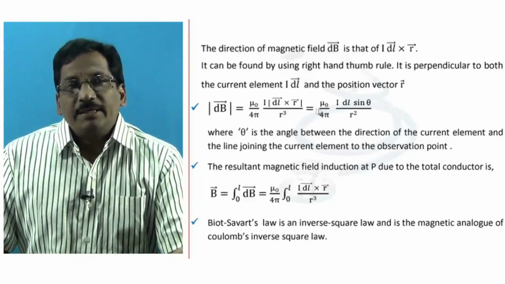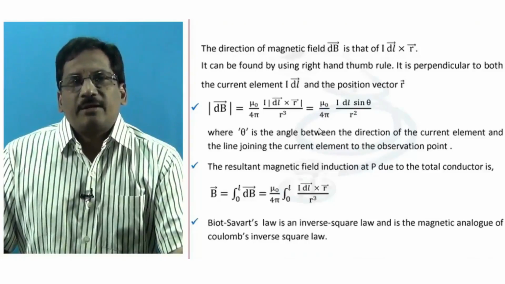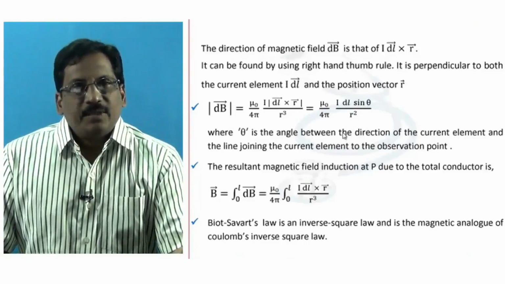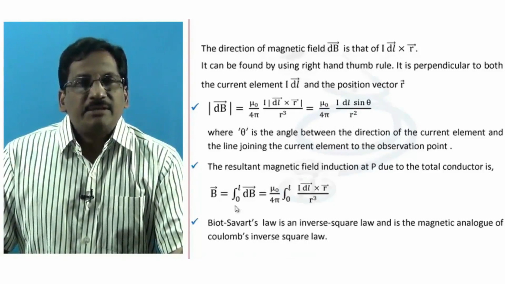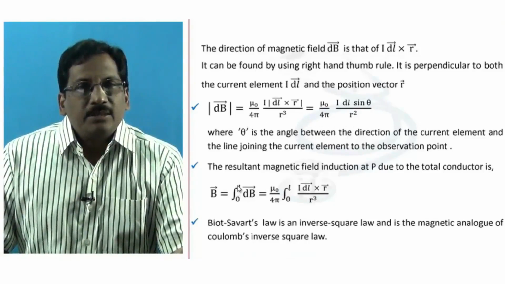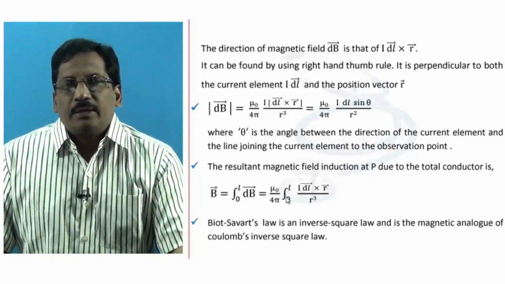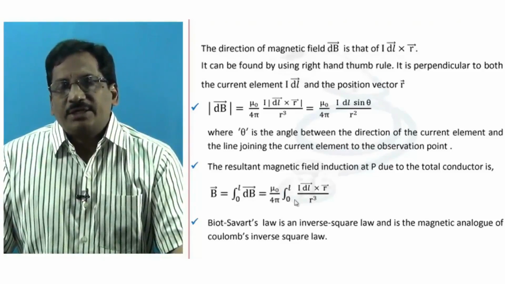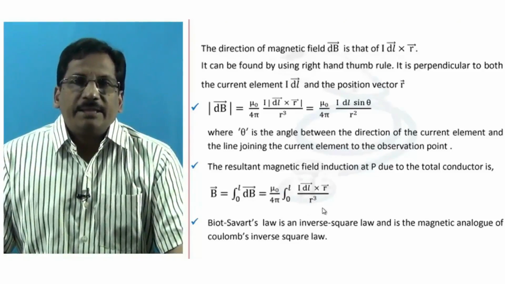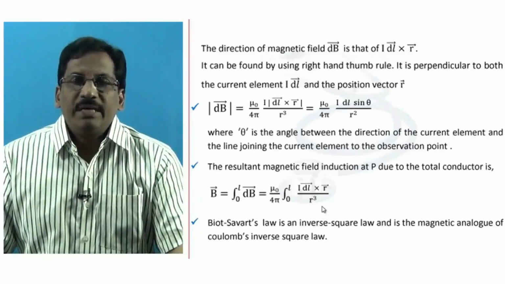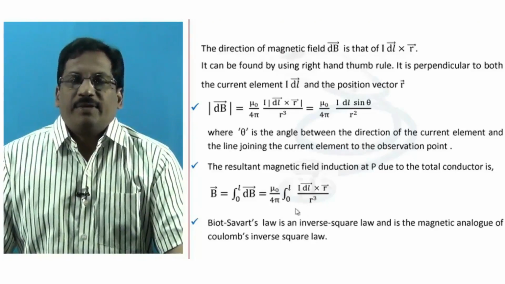And if we were to apply the limits, the limits of the conductor are going to be 0 to 2 pi r. Here in the general case, the limits are 0 to L. So we can easily apply this rule for finding the magnetic field induction at the center of a current carrying circular loop, by limits 0 to 2 pi r for the conductor.